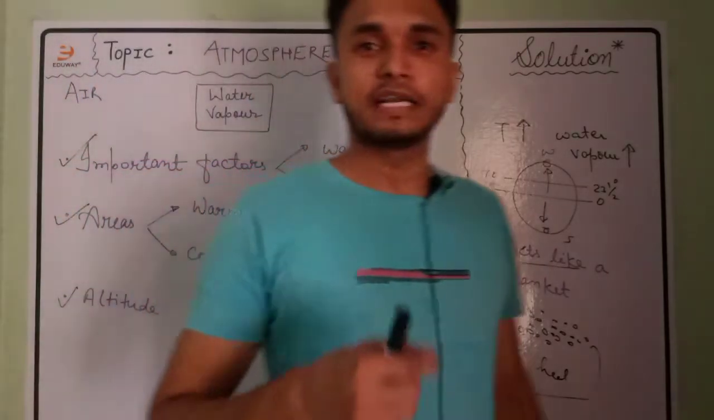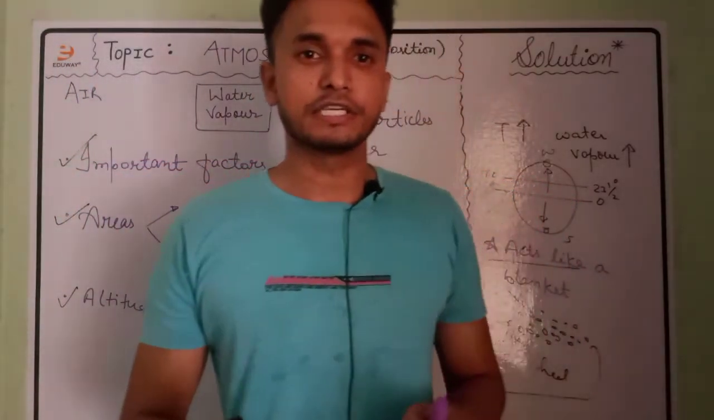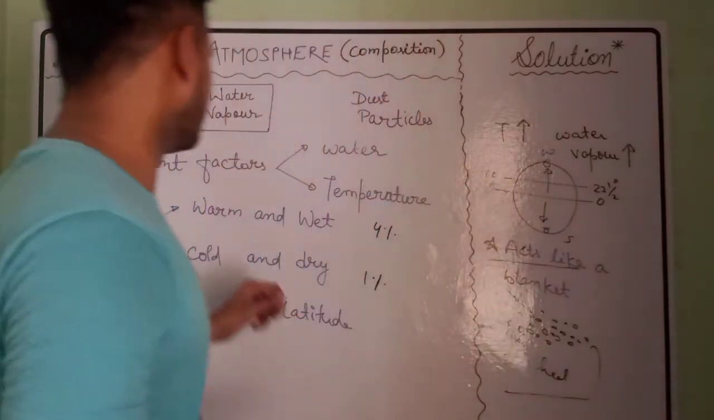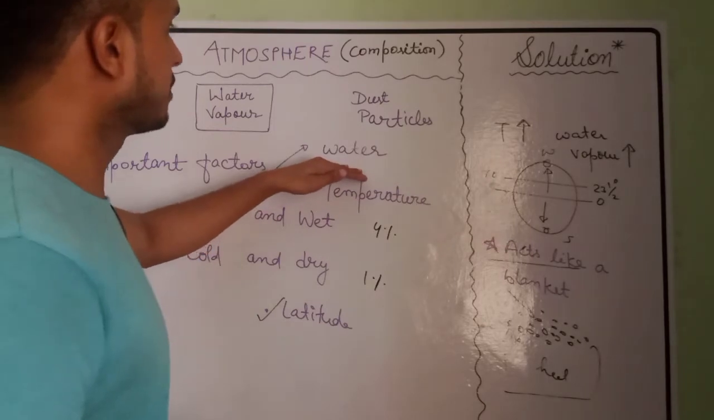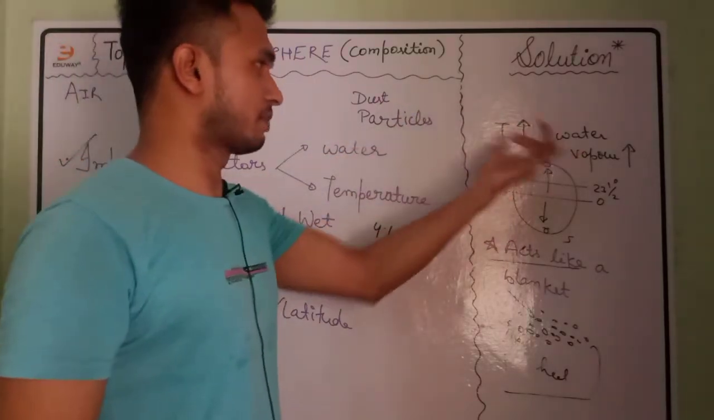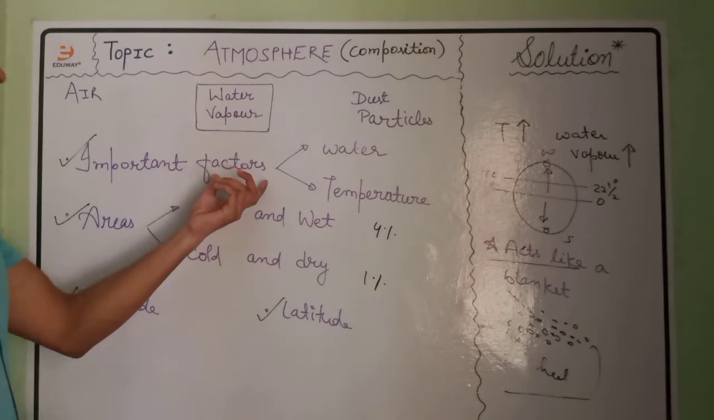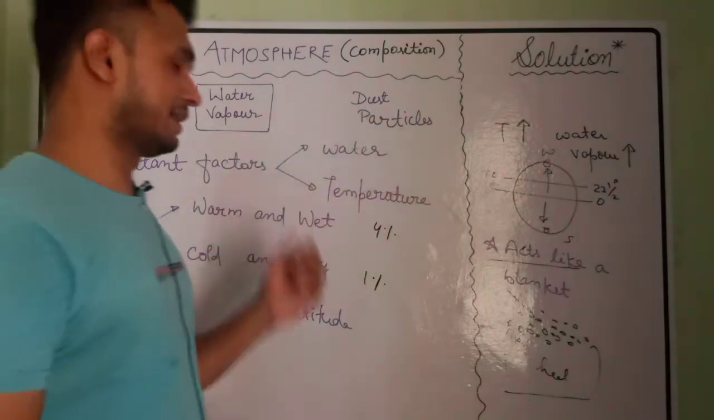Water vapor is a variable gas. Its concentration depends mainly upon two factors. The first is the availability of water. The higher the availability of water, the more will be the chances of formation of water vapor, and hence more will be the concentration of water vapor in air.